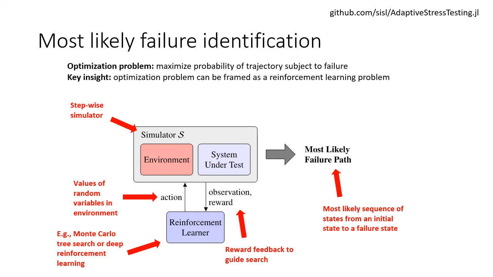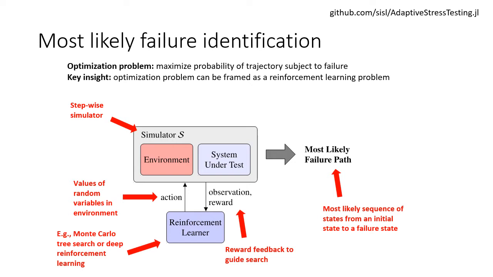One of the key tasks in validating a complex decision-making system is to identify the most likely failure. This is an optimization problem where we try to maximize the probability of a trajectory subject to failure. The key insight here is that this is an optimization problem that can be framed as a reinforcement learning problem. We call this process adaptive stress testing.